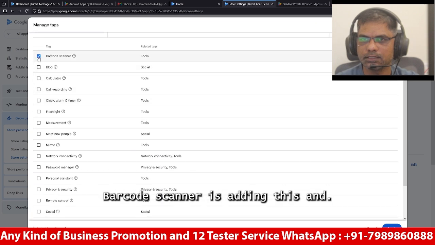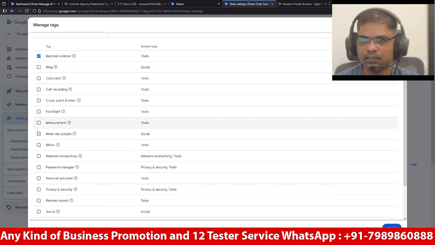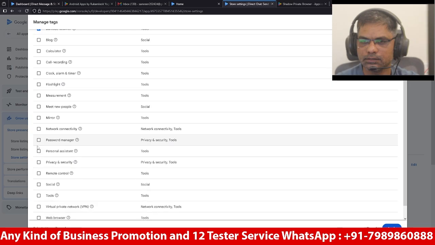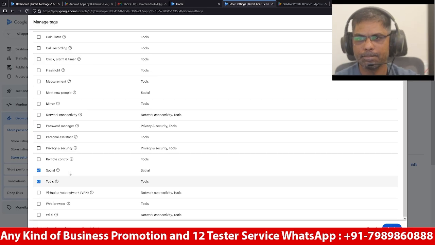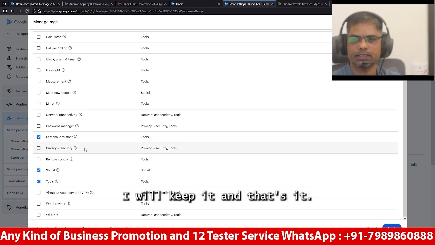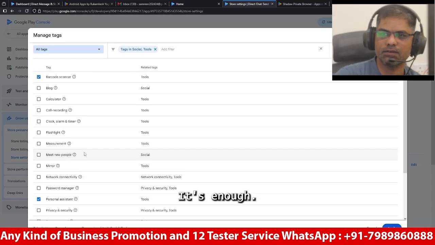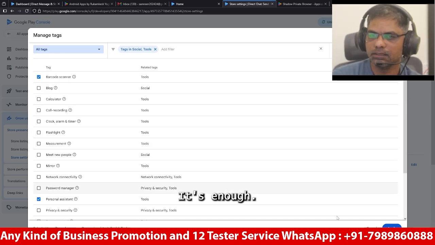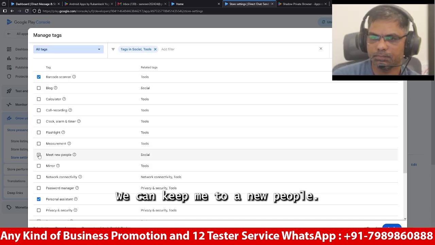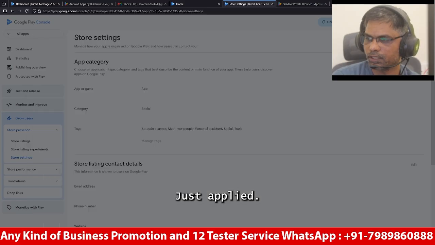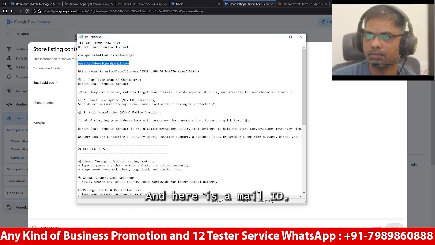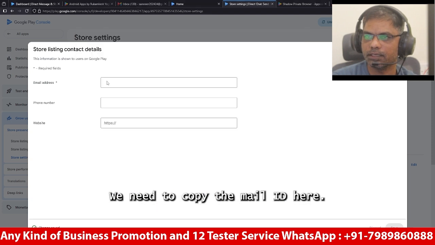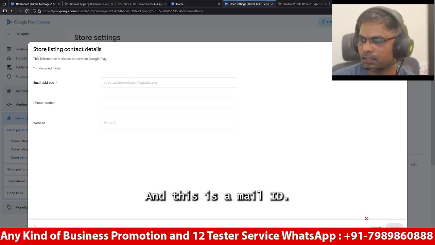Barcode scanner is there in this, and social and tool. Personal assistant, I will keep it, and that's it, it's enough. Okay, we can keep meet to a new people, just apply it. And here is the mail ID, we need to copy the mail ID here, and this is the mail ID.